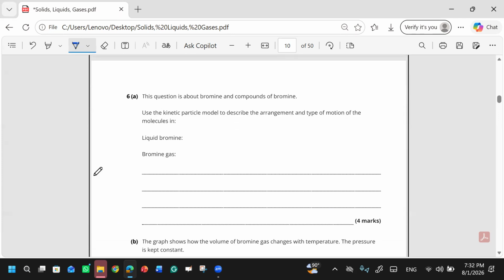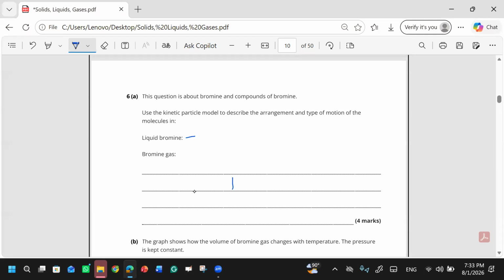Okay. This question is about bromine and compounds of bromine. Use the kinetic particle model to describe the arrangement and type of motion of liquid bromine and bromine gas. What's the difference? First, tell me about liquid bromine.